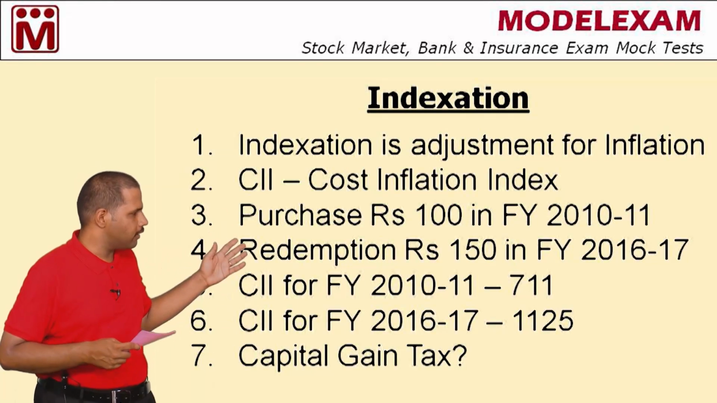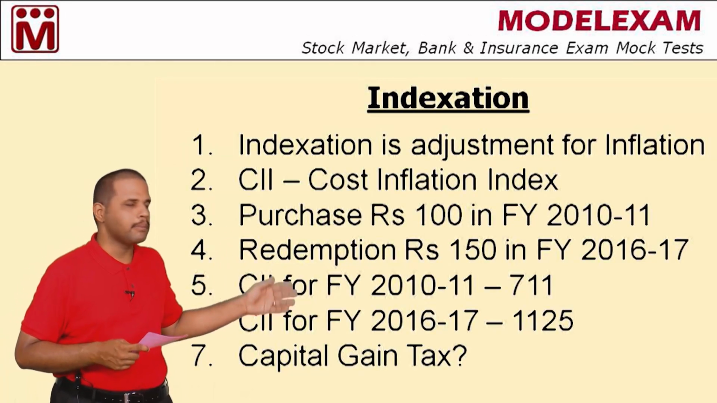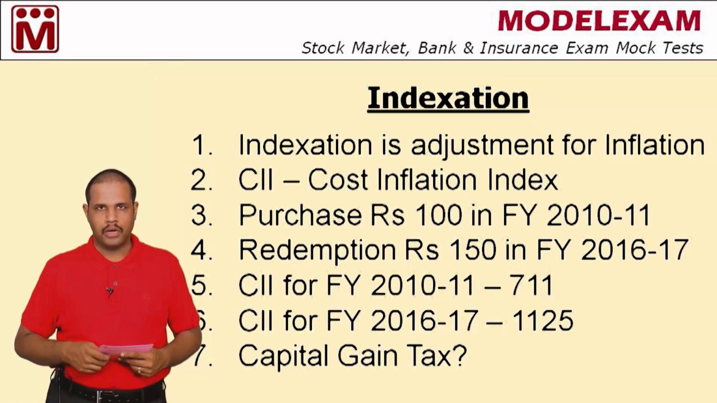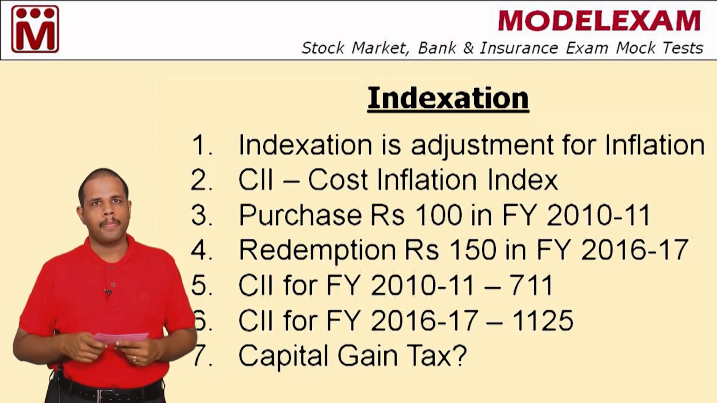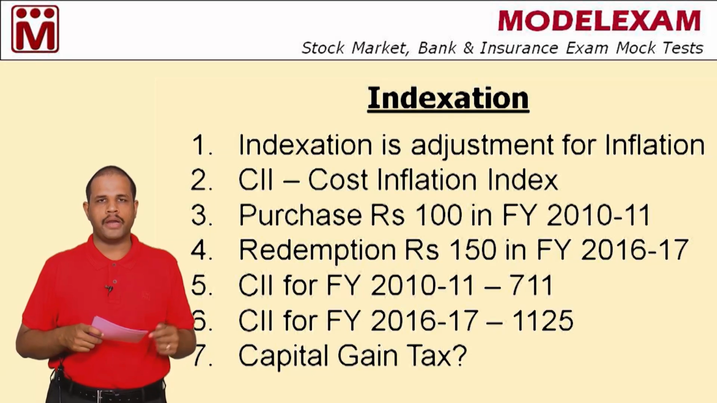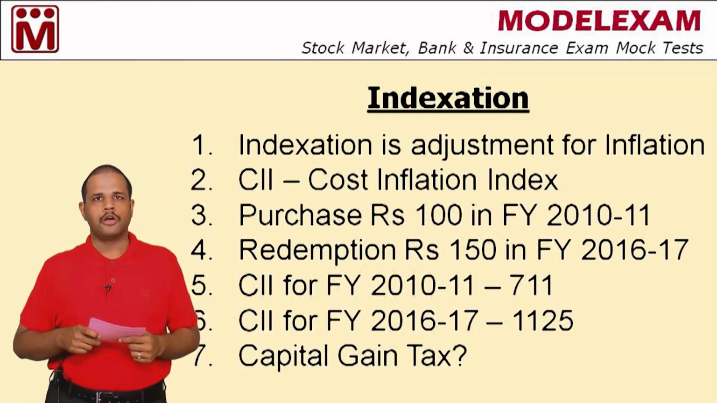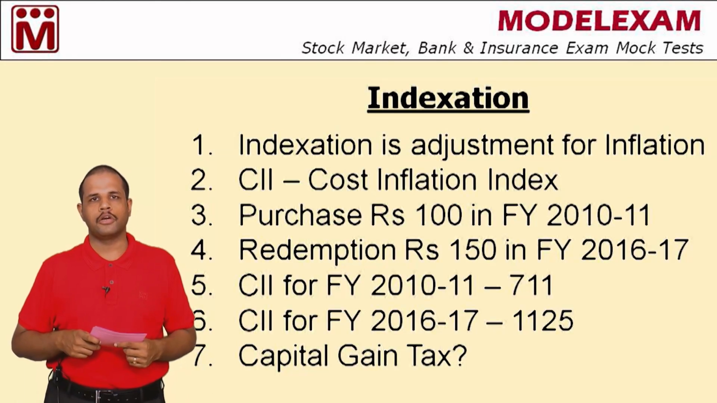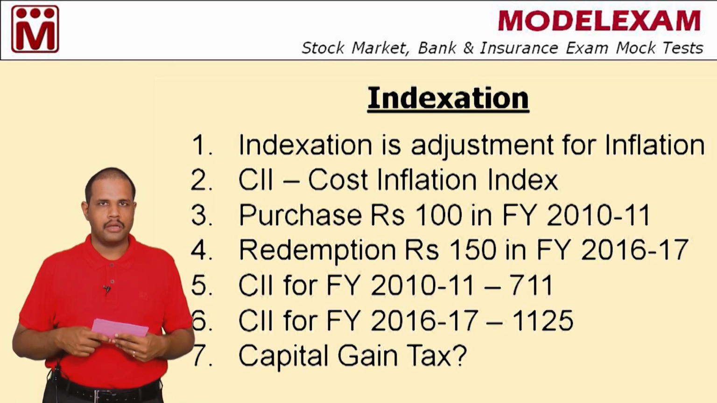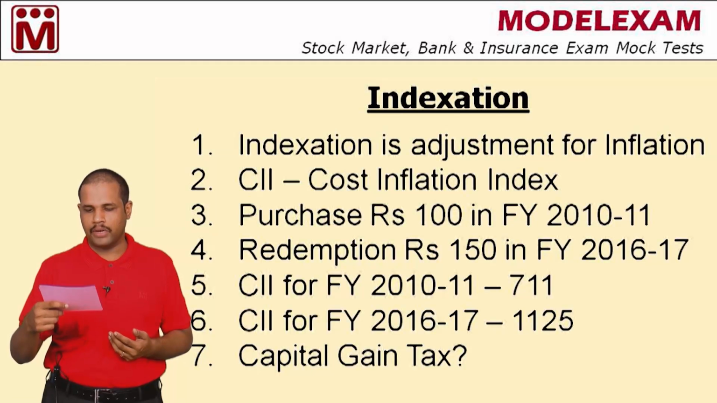As is seen in the slide, indexation is nothing but adjustment for inflation, and this inflation figure is provided by an index known as the cost inflation index. We call it CII. The numbers are published by the Income Tax Department. So every financial year we have a separate number. Let us see with an example, you will understand.